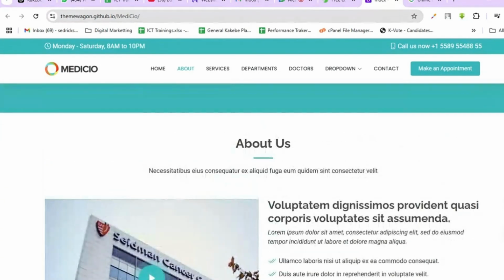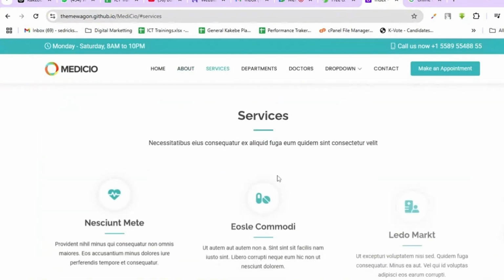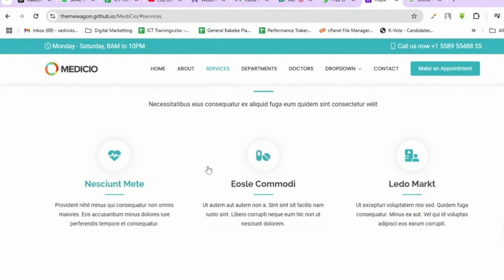Here it talks about us. Then you come to services, and there's a list of services. Very nicely responsive, nicely done. Now, all this dummy text is what you change. You change it according to your need. Then also, you can change the code whichever way you want.